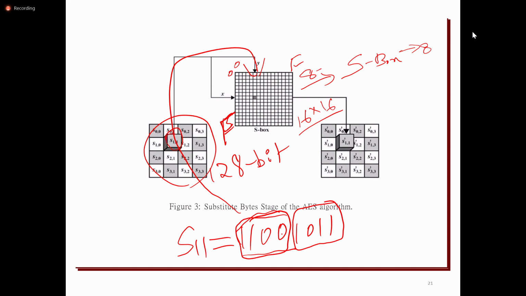Are you listening or sleeping? Yes, very good. 1100 is nothing but C. And then 1011, what is the hexadecimal value of 1011?